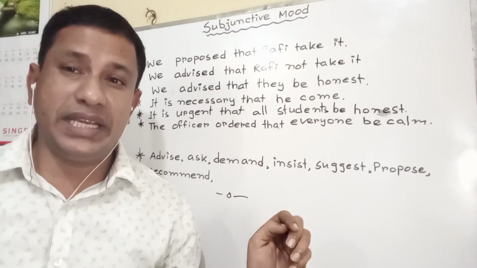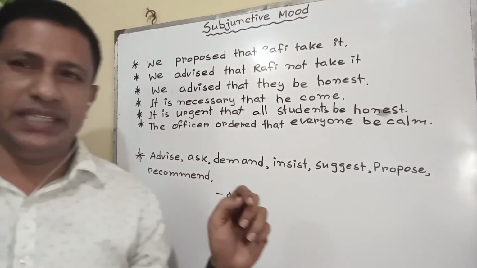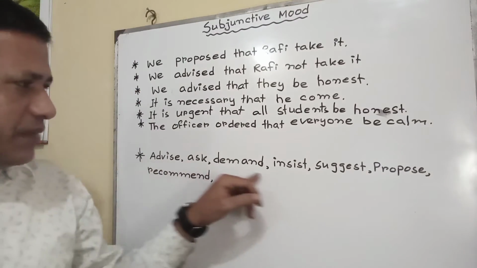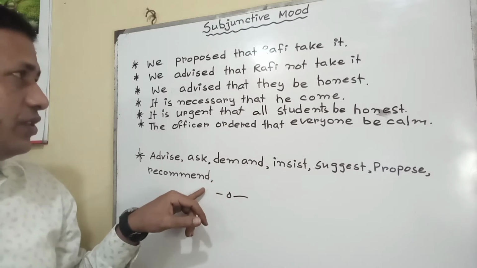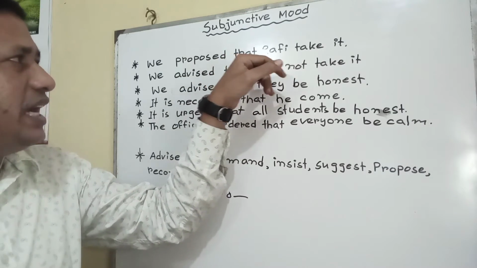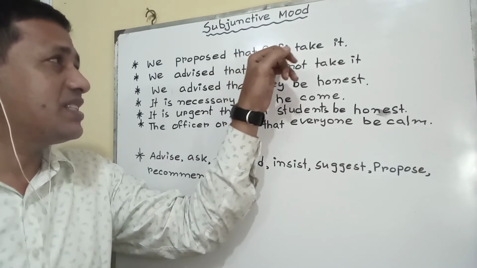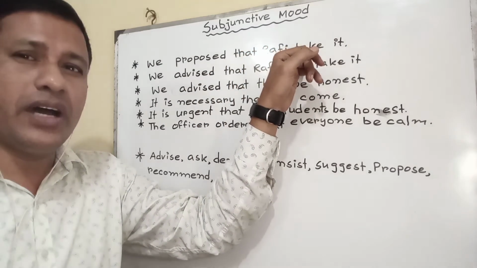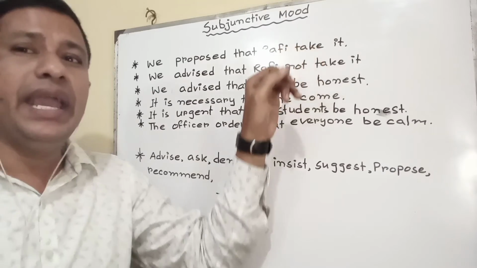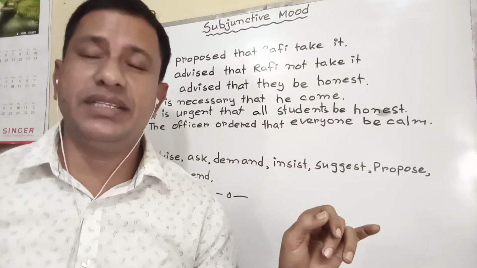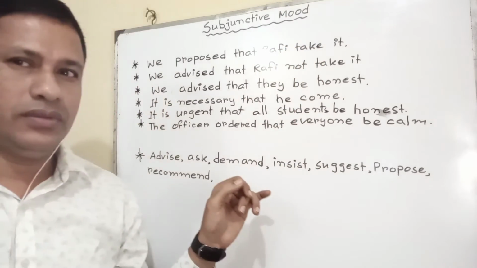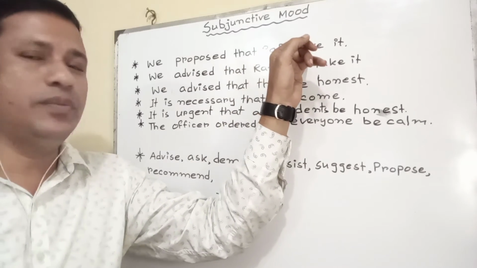I would like to repeat it again. In a sentence, after these types of verbs, if we see that clause, and in that clause after the subject only the present form or base form of the verb is used, at that time we can say that it is in subjunctive mode, which does not maintain the rule of tense.